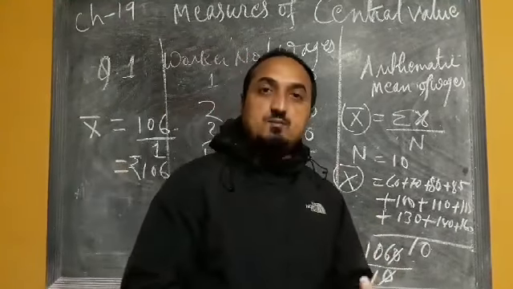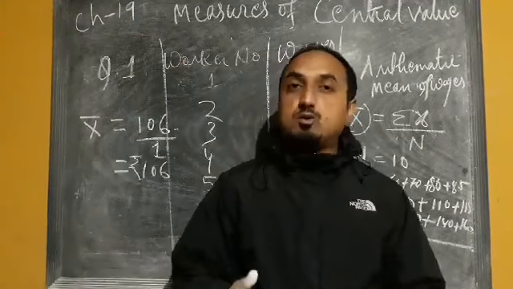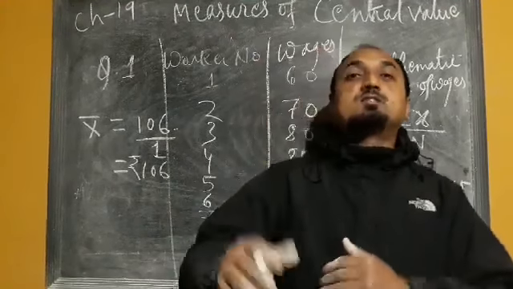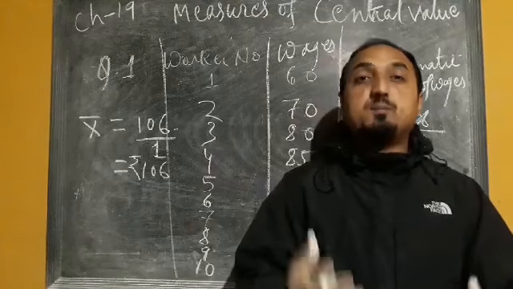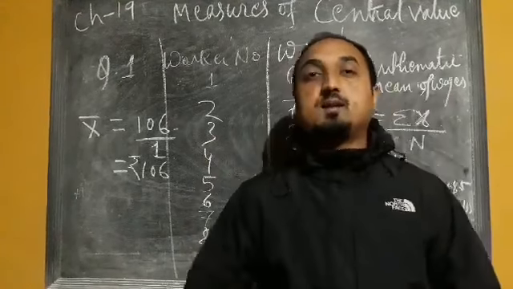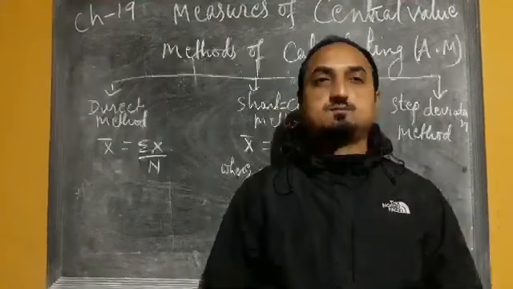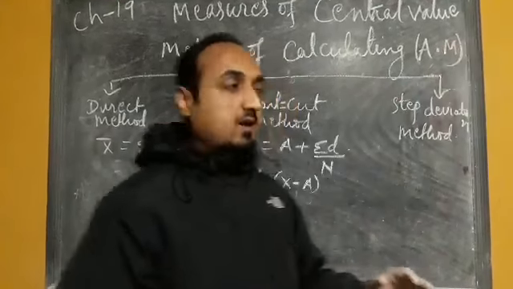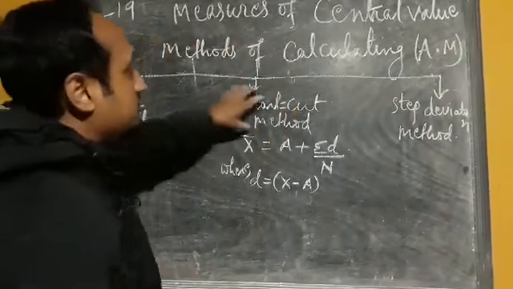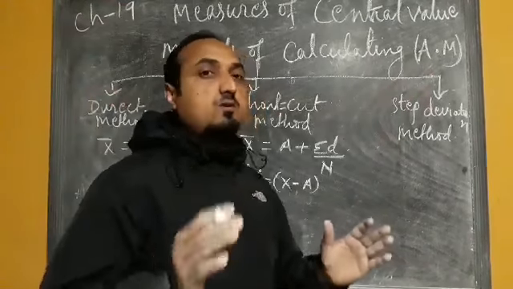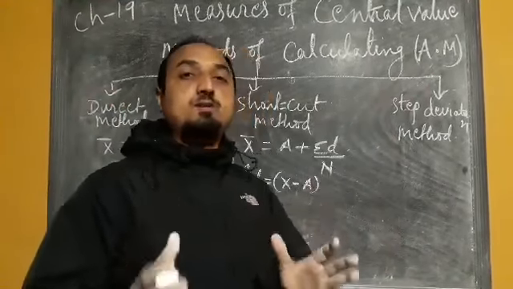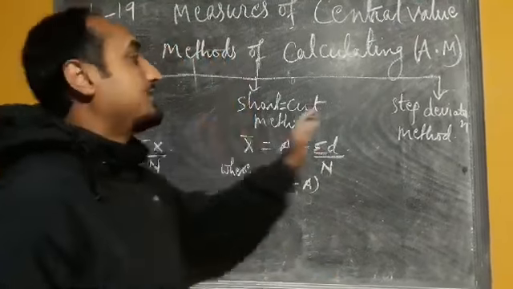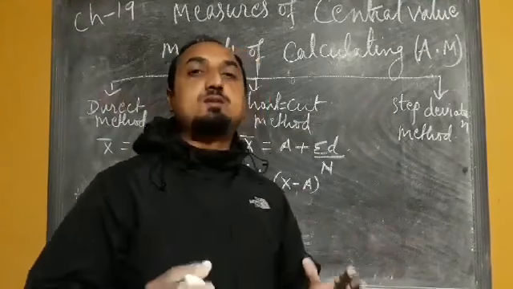Now if the frequencies are given, then there is a different formula to calculate it. Again different methods are there: shortcut method, direct method, step deviation method. So with the help of different methods we can calculate the value of this arithmetic mean. Now we are going to discuss the methods of calculating the arithmetic mean. There are three methods: direct method, shortcut method and step deviation method. In the case of simple arithmetic mean, when the frequencies are not given, we can apply the direct method, shortcut method, and the step deviation method we can apply when the frequencies are given.